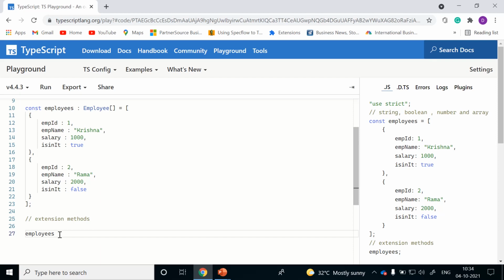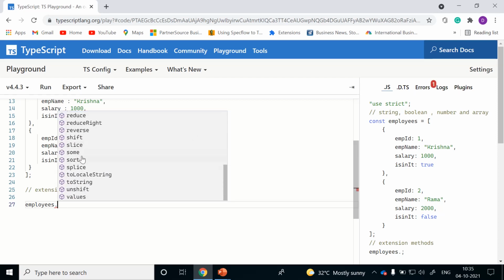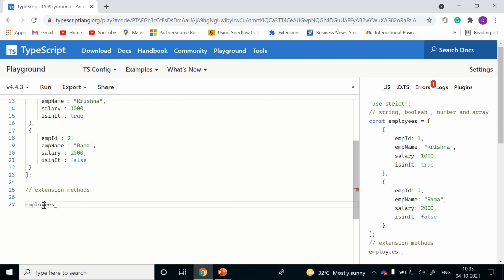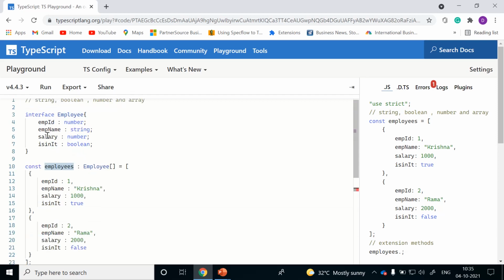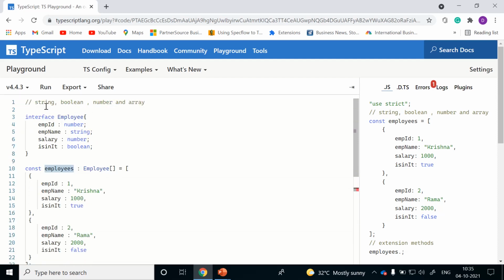Employees is our list of employees object. If you type dot, then you can see the list of extension methods available. For example, concat is one of the extension methods. Concat, copyWithin, entries, every. We'll discuss each and every extension method available on array, string, number and boolean in our upcoming sessions. In this session, we discussed declaring an interface and assigning a list of employees along with the types as well.